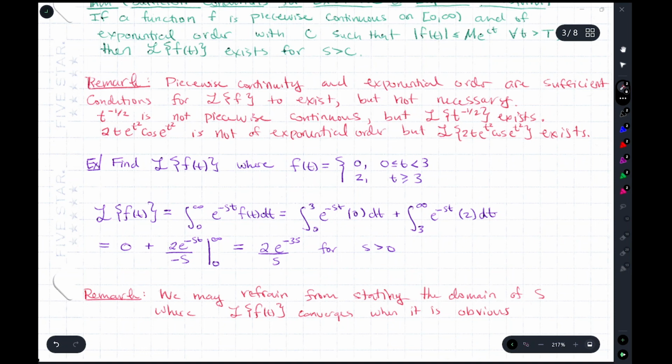So we've looked now at many examples, and we constantly stated where s is valid, where this would converge. So if s was 0 or negative there, you would get divergence. In the future, we'll refrain from talking about the domain of s where it's valid, just when it's not obvious. Okay, so it's clear after all of these examples. Just a note there.